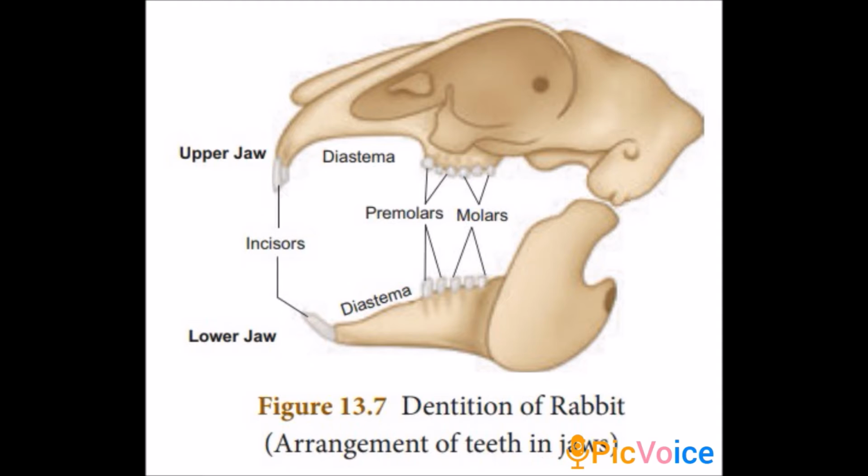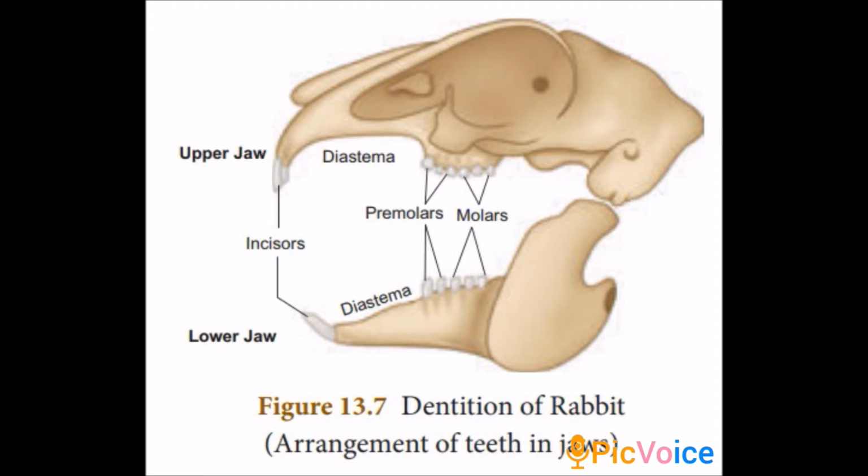There are four kinds of teeth in mammals, that is incisor, canine, premolar and molar. You already know this, I think. Here the canines are absent in the rabbit. Only incisors, premolars, molars are present.